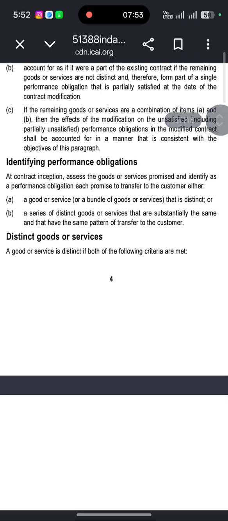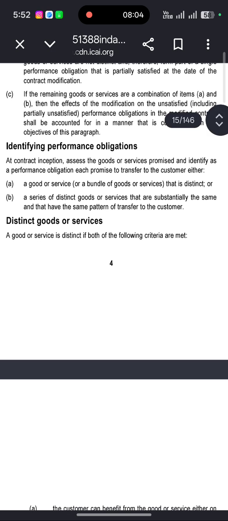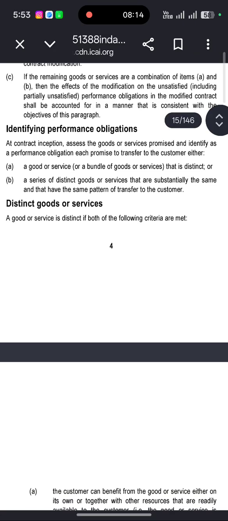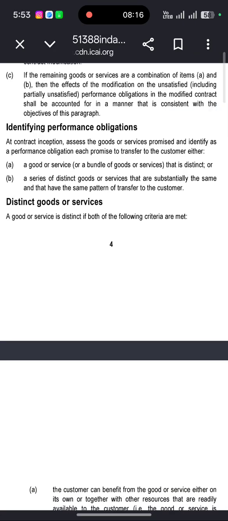Identify the performance obligation. At contract inception, assess the goods or services promised and identify as a performance obligation each promise to transfer to the customer either goods or services or a bundle of goods or services that is distinct, or a series of distinct goods or services that are substantially the same and that have the same pattern of transfer to the customer.